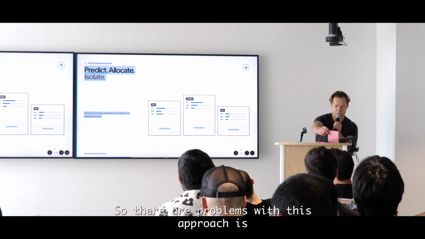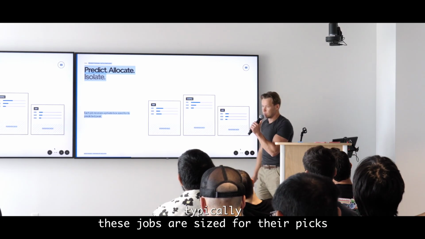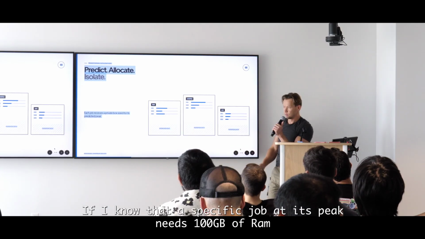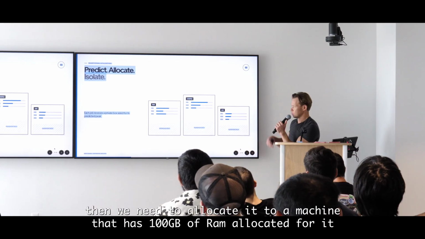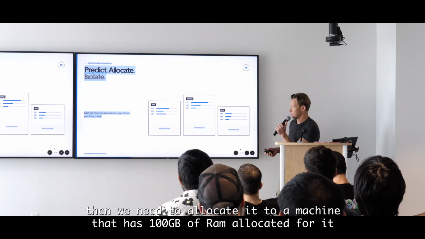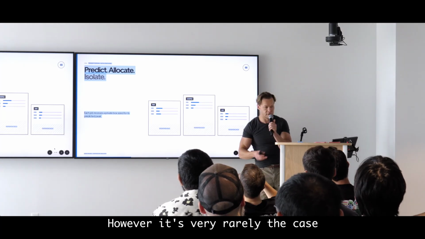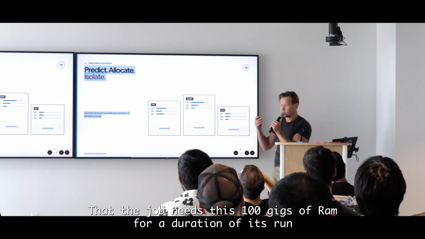The problem with this approach is that typically these jobs are sized for their peaks. If you know that a specific job at its peak needs 100 gigabytes of RAM, then we need to allocate it to a machine that has 100 gigabytes of RAM allocated for it. However, it's very rarely the case that the job needs this 100 gig of RAM for the duration of its run.